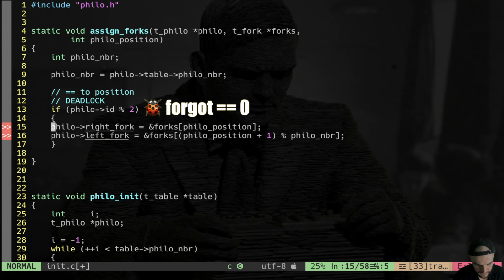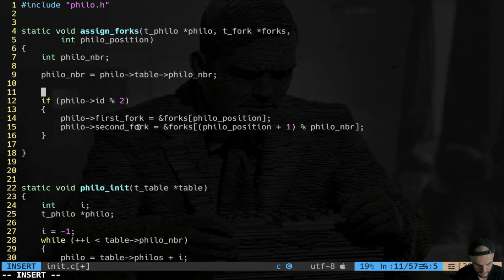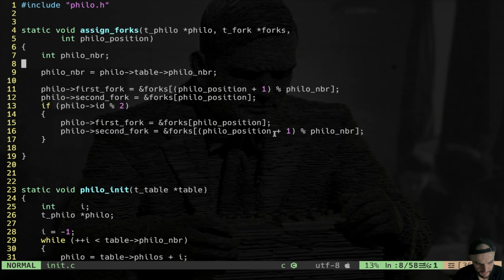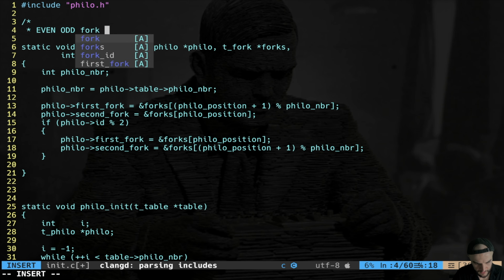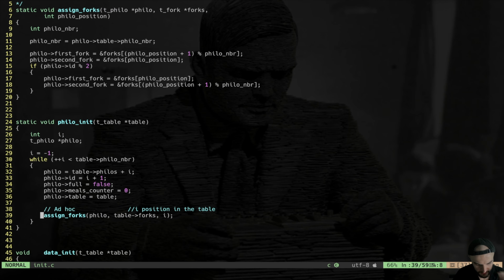Namely, first of all, you take the right, and then you take the left, which is going to be first fork, second fork. On the contrary, we just copy this, it is exactly the reverse. So very easily, we're going to change it to second and first, like that. All right, so we managed to assign the forks, even-odd fork assignment. All right, I guess we have almost finished this init file.